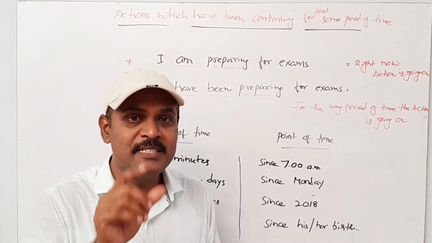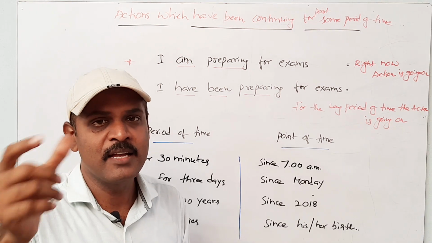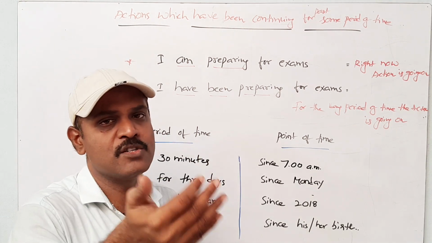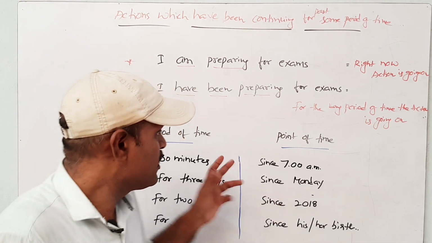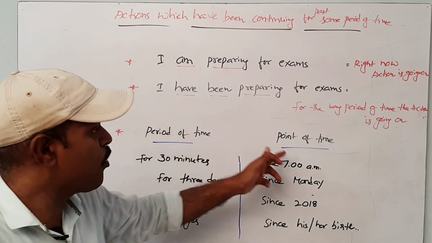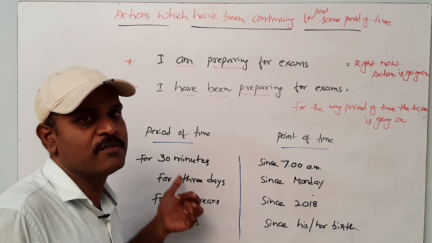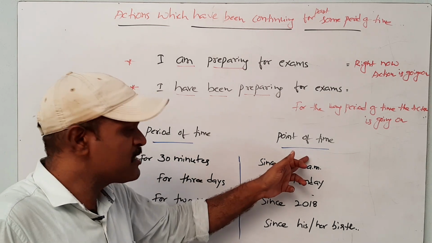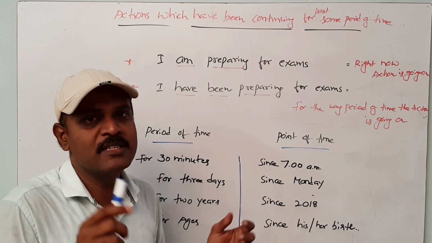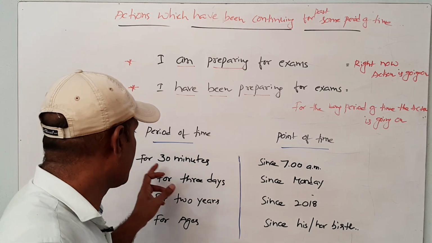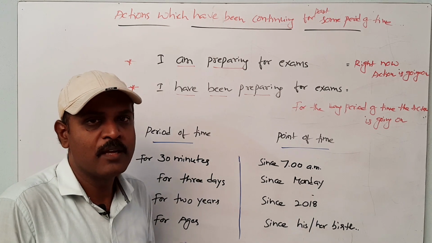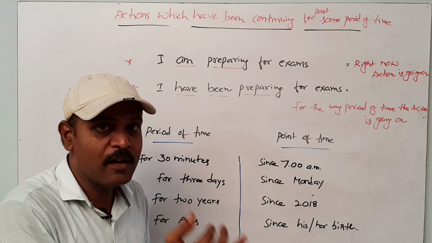And one more thing, since sometimes can be used as a conjunction. It is another issue, okay, leave them. So, here, period of time, point of time. For saying period of time, we have to use for. For expressing point of time, we have to use since. Okay. For 30 minutes, I have been waiting for you for the last 30 minutes.